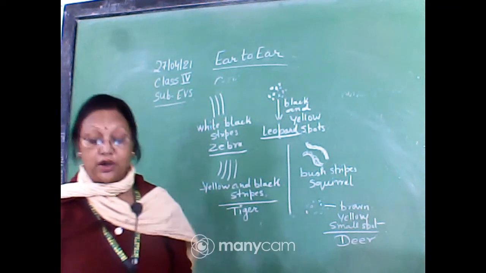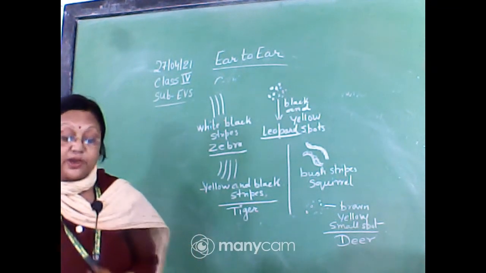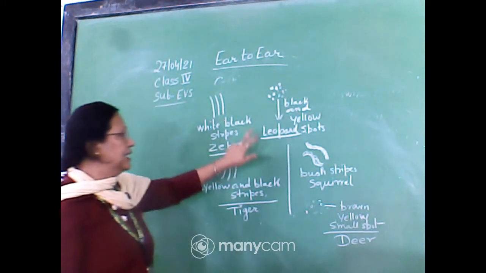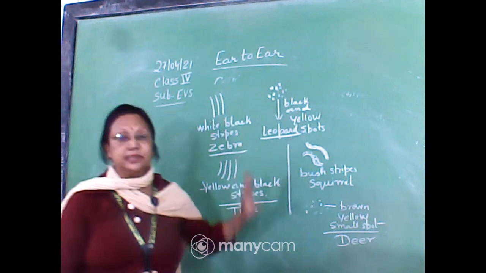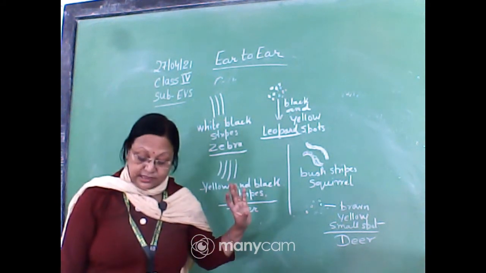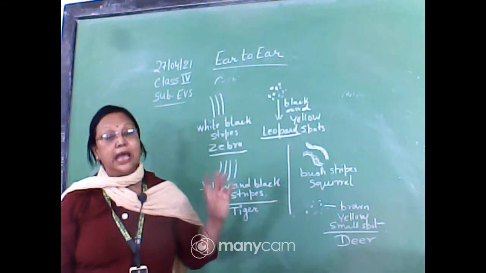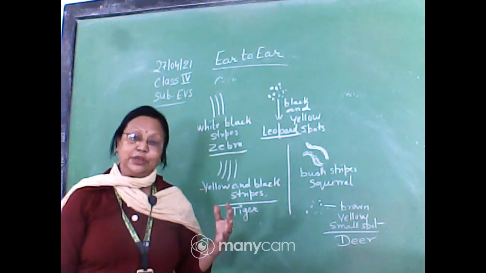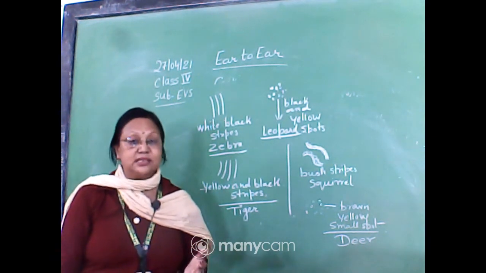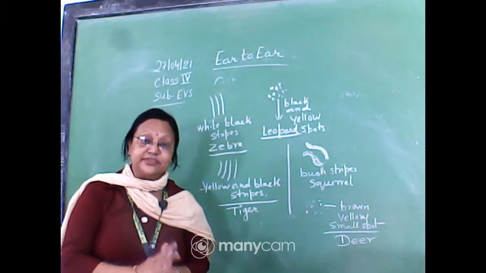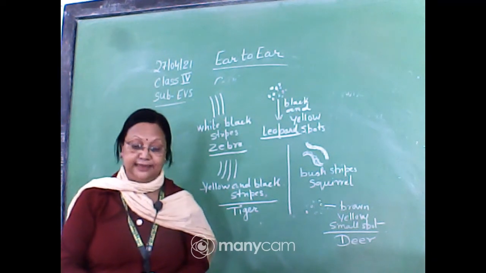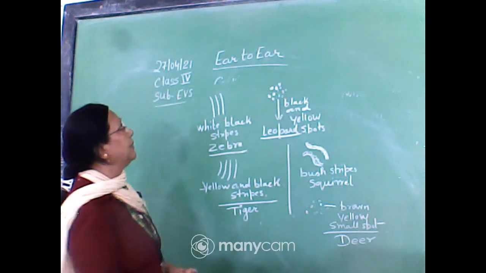Now match all of them. Yes, very good Vishwaroop, you are correct. This is for deer. So match all the animals according to the pattern of the hair on their skin. The different patterns on the animals are due to the hair on their skin, which makes them different and gives them different appearances, isn't it? And we recognize them very easily. So write all about them.